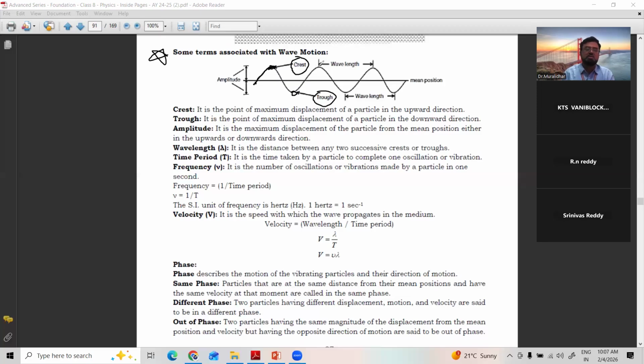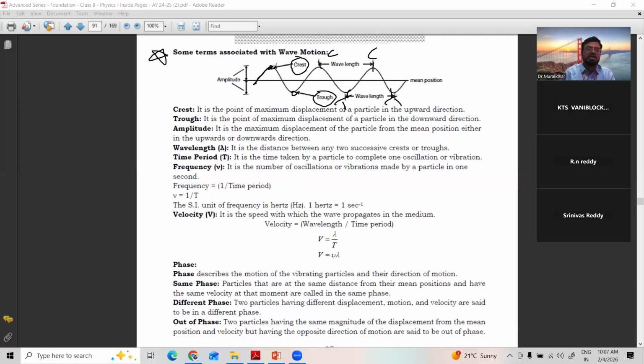So this is a crest. Trough. Trough. Trough. So these all are the crests. These all are the troughs. So sets of crests and troughs make a wave.